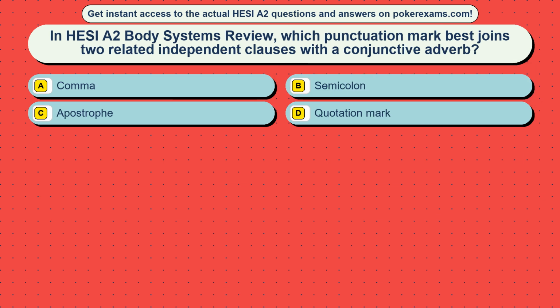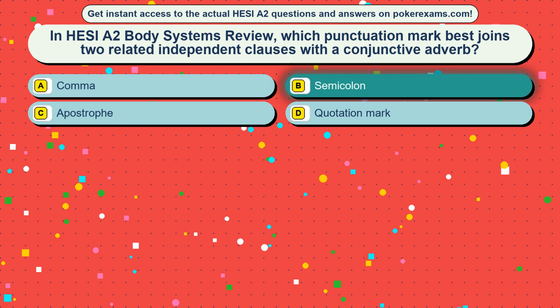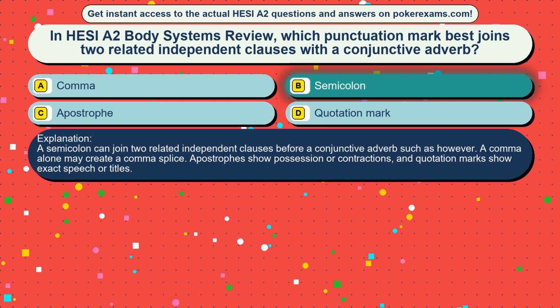Question 33. In HESI A2 Body Systems review, which punctuation mark best joins two related independent clauses with a conjunctive adverb? Option A, comma, option B, semicolon, option C, apostrophe, option D, quotation mark. The correct answer is option B, semicolon. A semicolon can join two related independent clauses before a conjunctive adverb such as however. A comma alone may create a comma splice. Apostrophes show possession or contractions, and quotation marks show exact speech or titles.